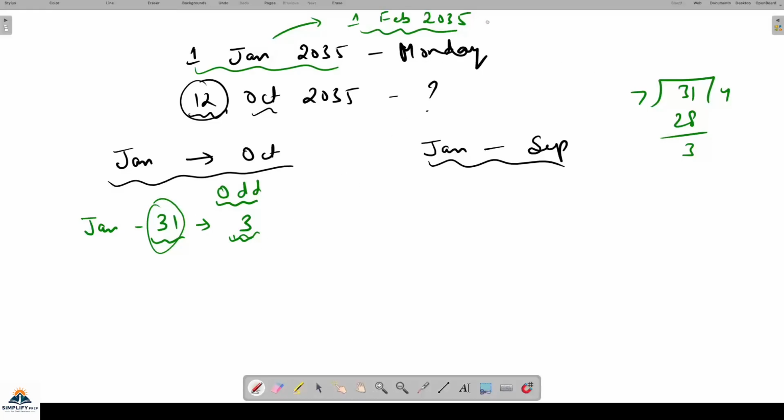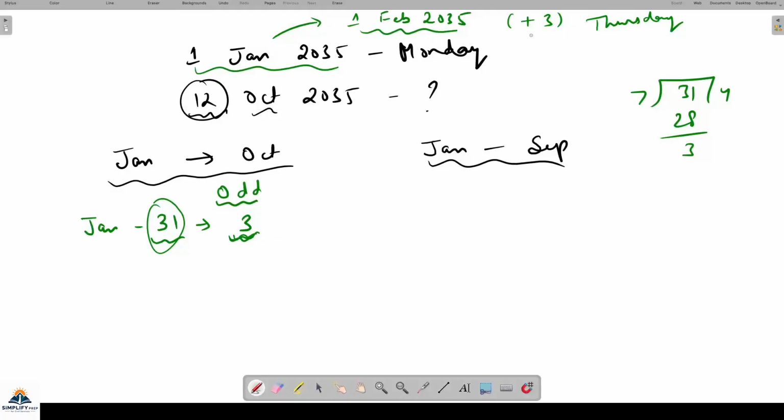So 1st February 2035 को हमको देखना है कौन सा डे है, तो हम 3 ऐड कर देंगे, है ना? But हमें वो नहीं देखना है. But if you want to see, that will be Monday plus 3. It is Tuesday, Wednesday and Thursday. So that is the importance of this odd days month. But we have to go to October. तो हम ऐसे ही 1st अक्टूबर तक देख लेते हैं, है ना?